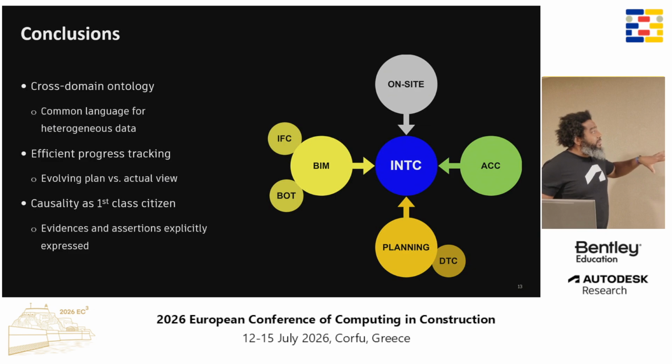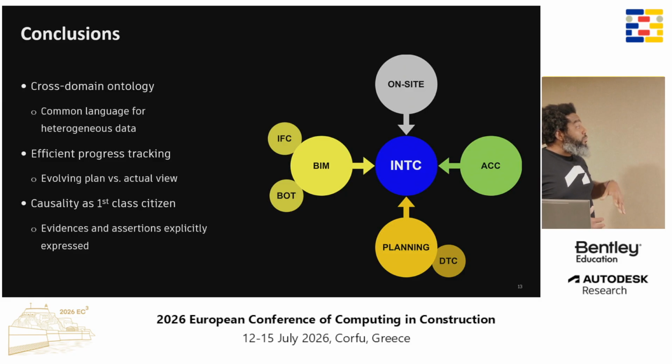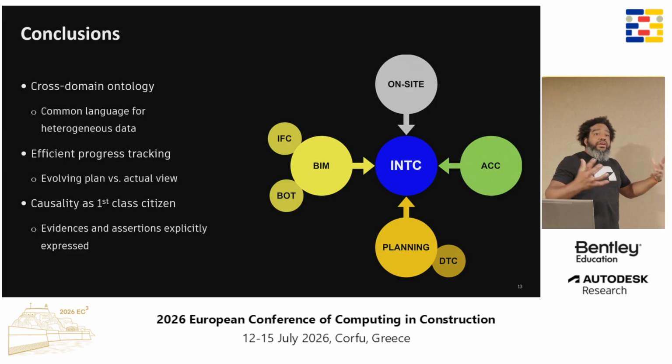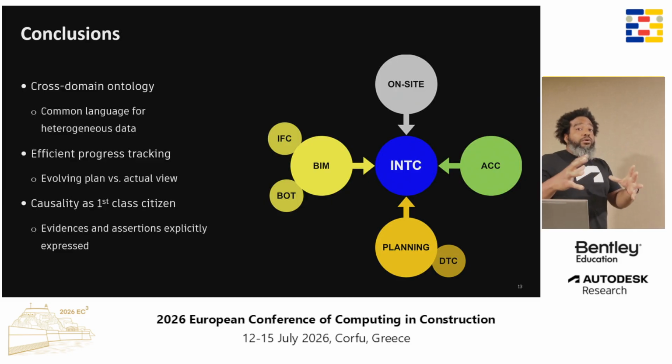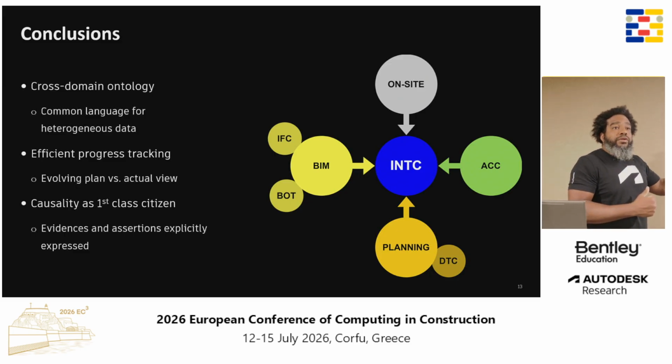And that's it. To conclude my brief 12-minute presentation, these are the main contributions of our paper. We provide a cross-domain ontology that gives a language for all this heterogeneous data, which helps us link data coming from different stakeholders and different aspects, and specifically connect the accurate information coming from drawings, specifications, and requirements with the on-site observations, all the real-time data coming into the construction site.